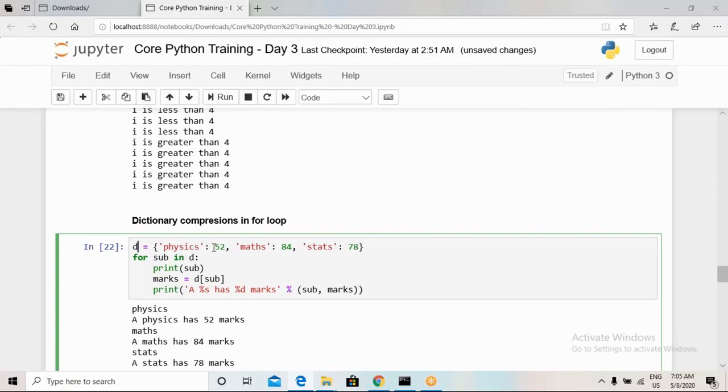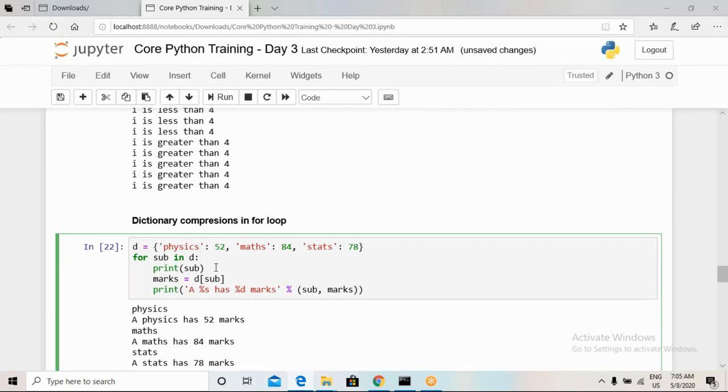Now this is my dictionary. It is having marks of three subjects: physics, maths and stats. So a particular student has got 52 marks in physics, 84 marks in maths, and 78 marks in statistics. I wanted to write a subject name and the marks obtained in that particular subject.